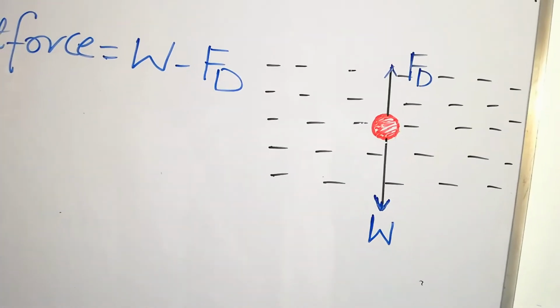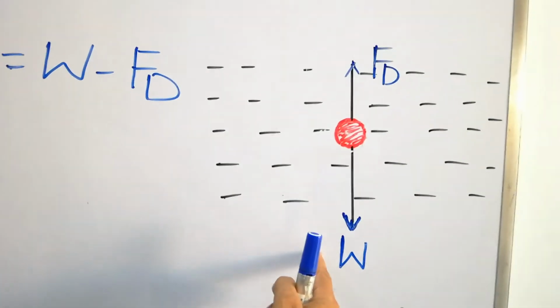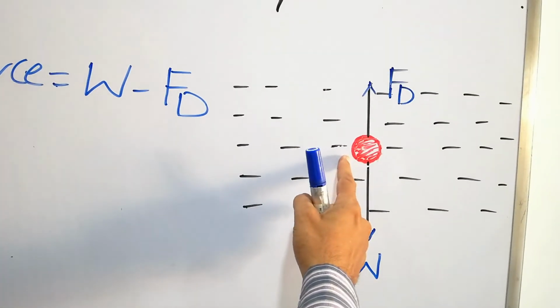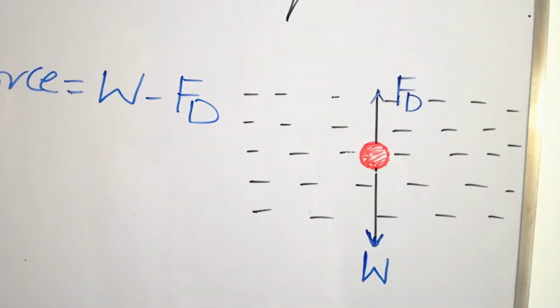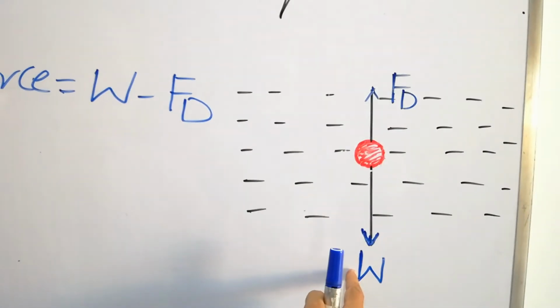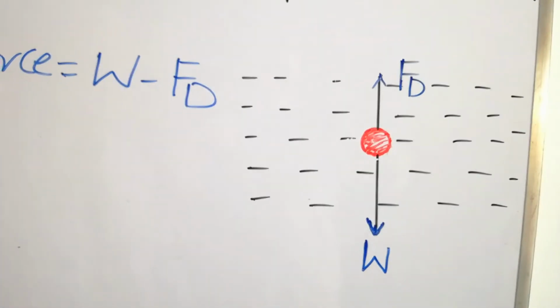Look again here. As the fog droplet comes closer to the ground due to the force of gravity, a stage comes where the drag force and the weight become equal.